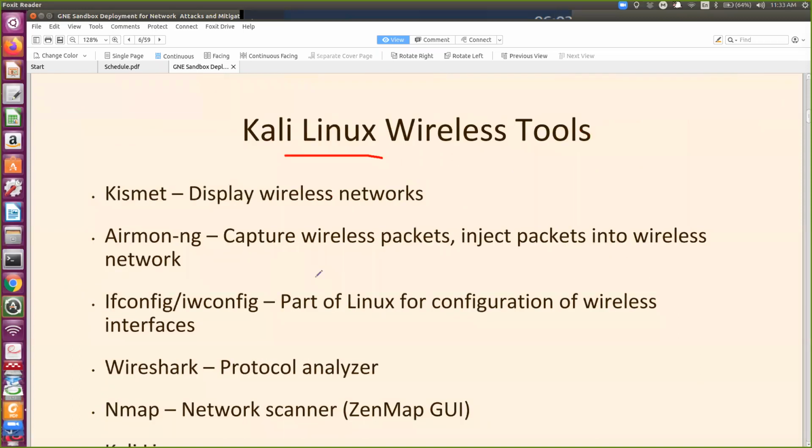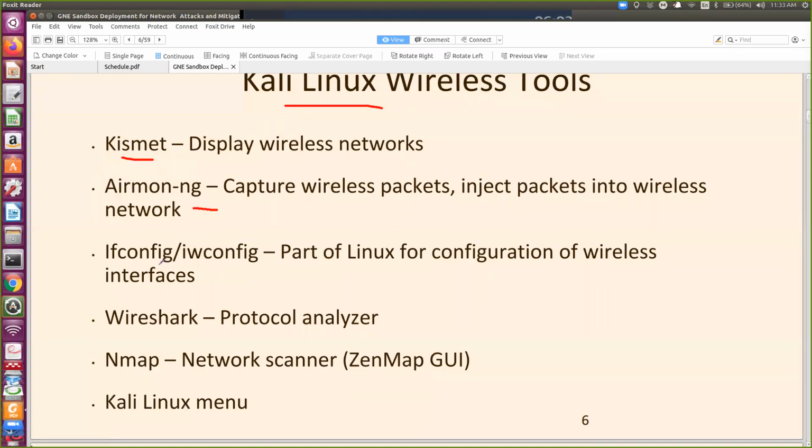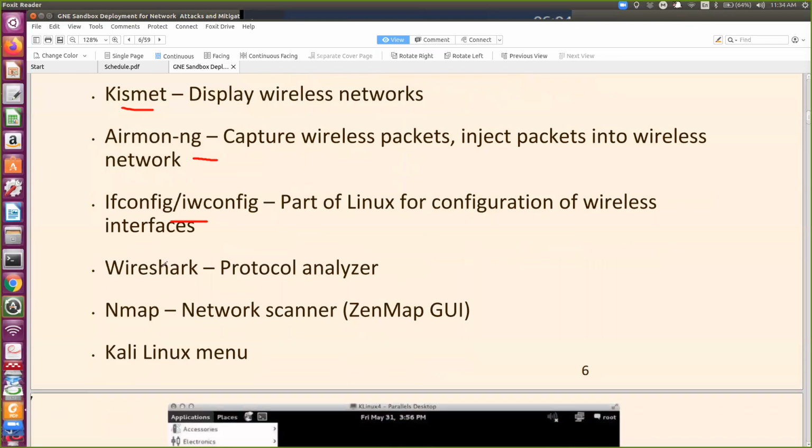There are many tools, like Kismet to display the wireless networks, and Airmon to capture wireless packets, inject packets into a wireless network, and perform man-in-the-middle attacks. Using the commands ifconfig and iwconfig, you can see the wireless interfaces, Ethernet card, and their IP addresses. Then Wireshark to analyze the protocols.